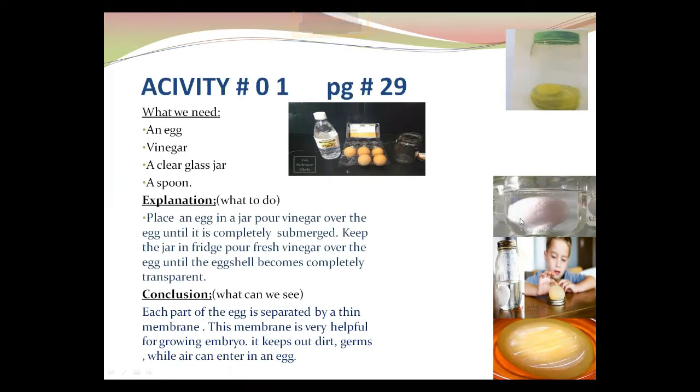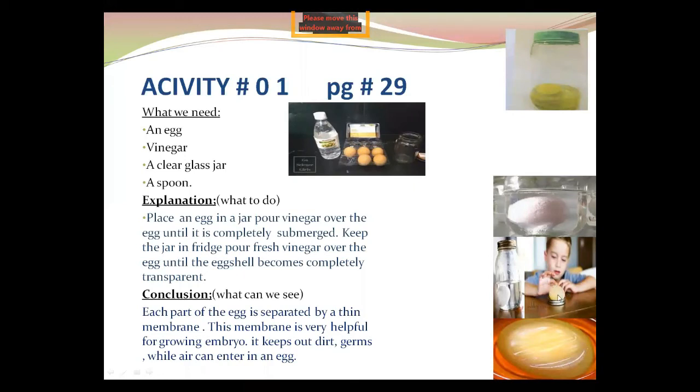Yes, there are tiny bubbles on the surface of the eggshell. It means the shell has holes, because the tiny bubbles show that air is coming out from the shell. After the practical, you can observe it looks rubbery.